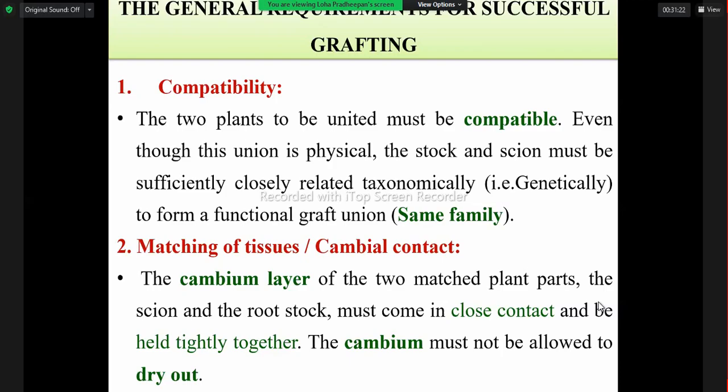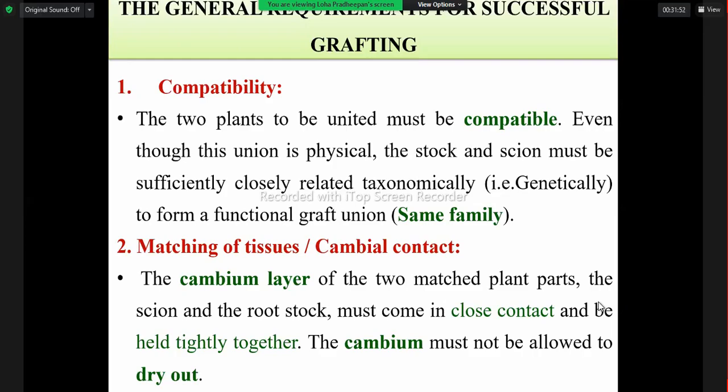That means if we join the rootstock and the scion, they should have the ability to join as a single plant. So we have to take the cuttings for the scion and the rootstock from the same family, then only the characters can match. So the matching of tissue.